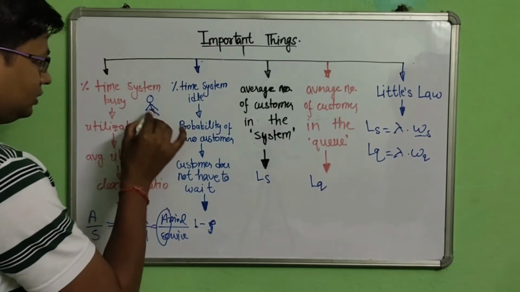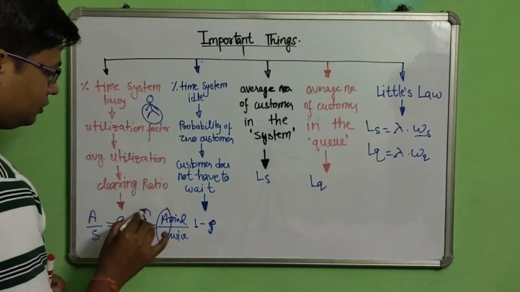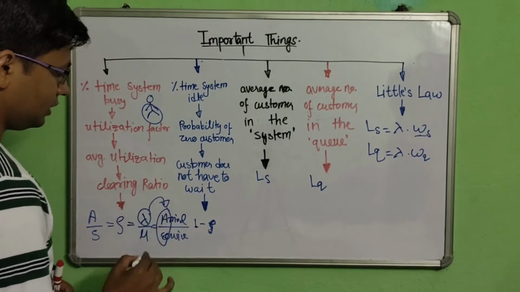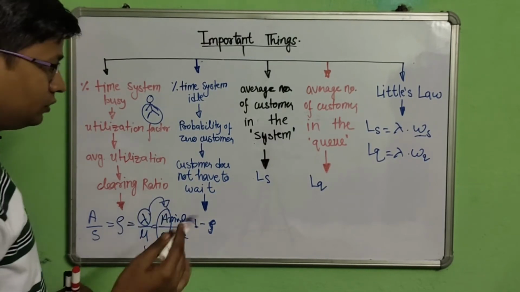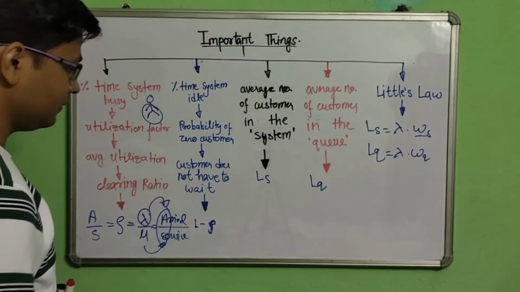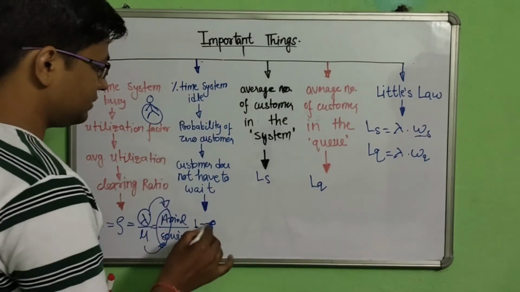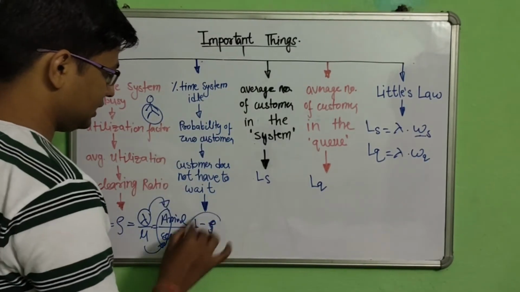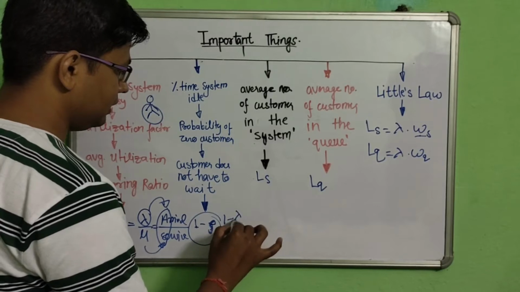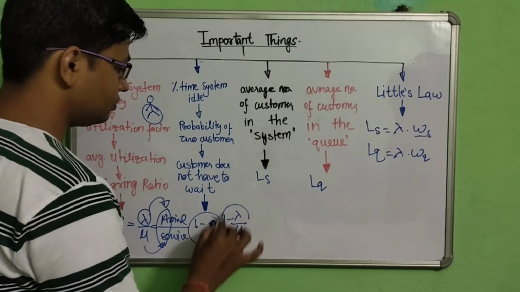Okay, these are the legs. So this is called arrival and this is the service. I will tell you a very short formula for this. And the percentage time the system is idle is 1 minus lambda upon mu.